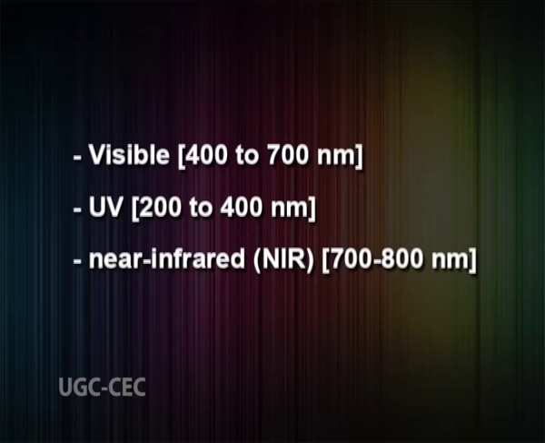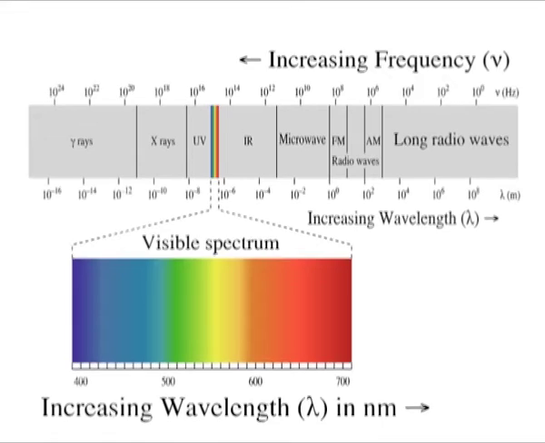This means it uses light in the visible region, that is 400 to 700 nanometers, and adjacent near UV, that is 200 to 400 nanometers, and near infrared, that is 700 to 800 nanometers ranges. In this region of the electromagnetic spectrum, molecules undergo electronic transitions. UV spectroscopy is a type of absorption spectroscopy in which light of ultraviolet region is absorbed by the molecules, while in visible spectroscopy, visible region of light is absorbed by the molecules.